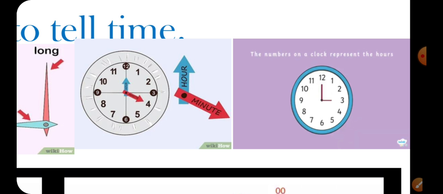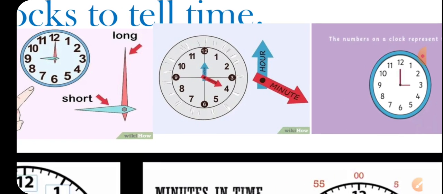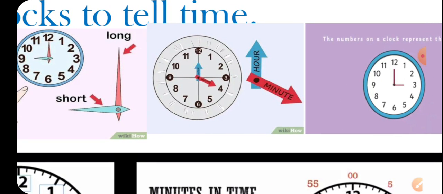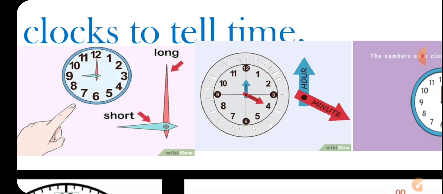the numbers on a clock represent the hours, and here you can see the hour hand and minute hand. The short hand is the hour hand, and the long hand is the minute hand. So this is all that is important to look at on the clock, and which tells us how the clock works.